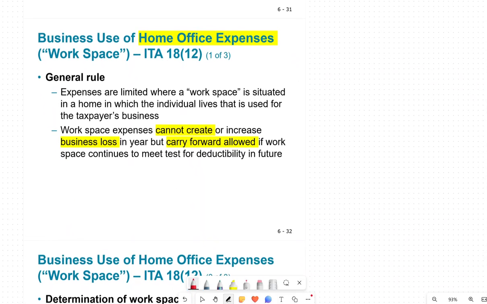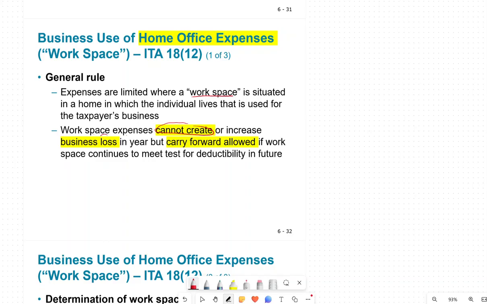Home office expenses. What are home office expenses? If you have an office at home, that's what it means. You are using part of your home as an office, and you are allowed to deduct some of the home expenses. These expenses are limited where the workspace is situated in a home in which the individual lives, or is used for the taxpayer's business purposes. Workspace expenses cannot create or increase a loss. So you cannot just create expenses to increase a business loss. We will not let you do that.